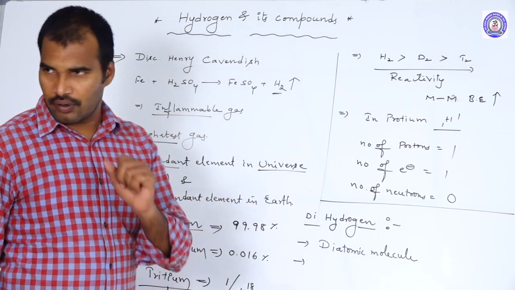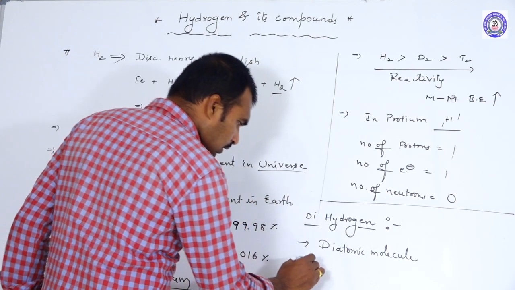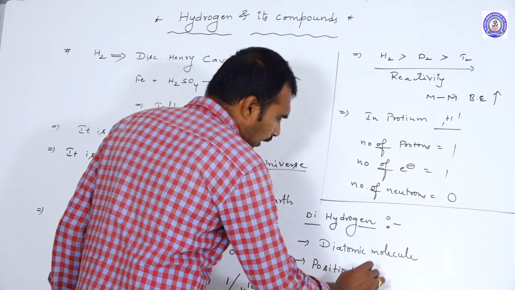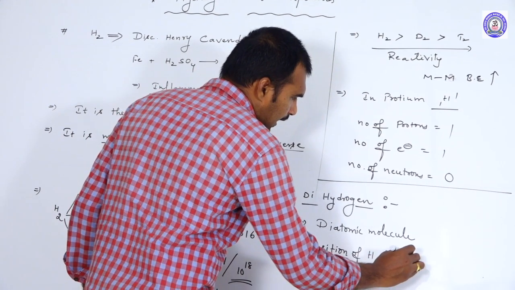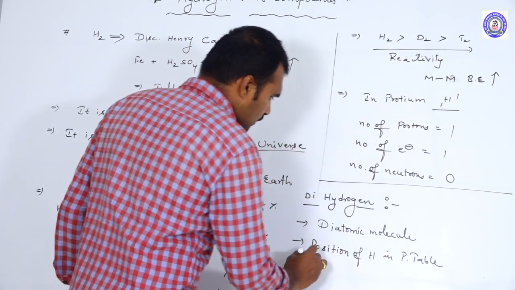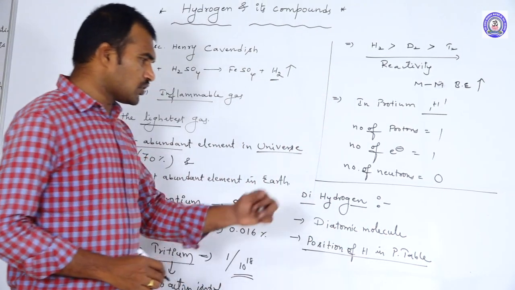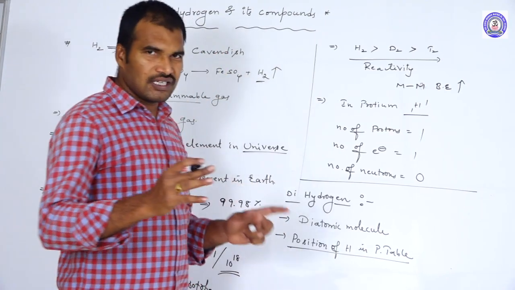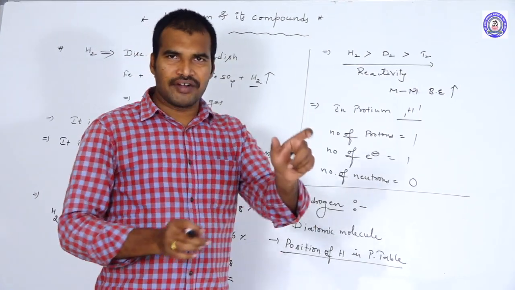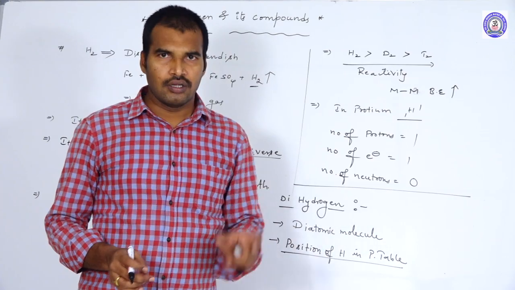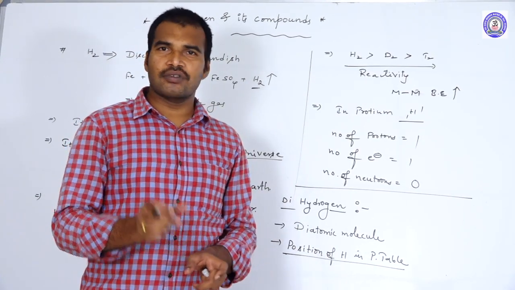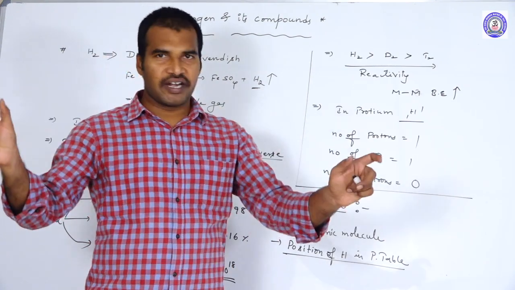This is a main problem. We need to discuss more on it. So, the position of hydrogen in the periodic table. In a few periodic tables, hydrogen was introduced and filled in the first group. In a few periodic tables, hydrogen is kept in the middle of the periodic table.